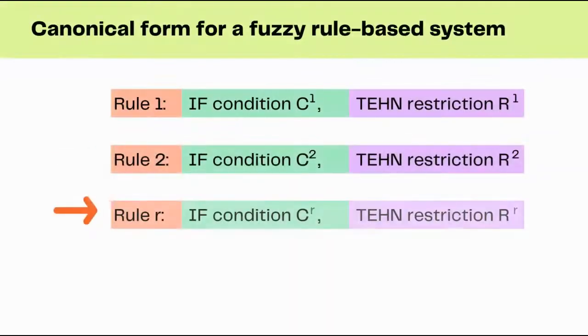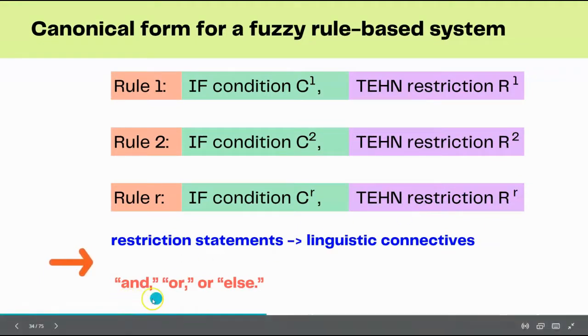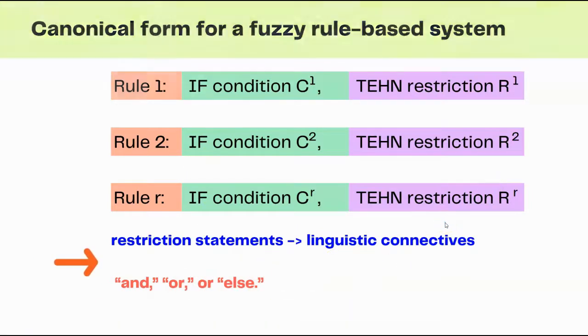Then, if condition Cn, then restriction Rn. Here, these restriction statements can be connected with linguistic connectives such as and, or, else. These three can be used as the linguistic connectives in the restriction.